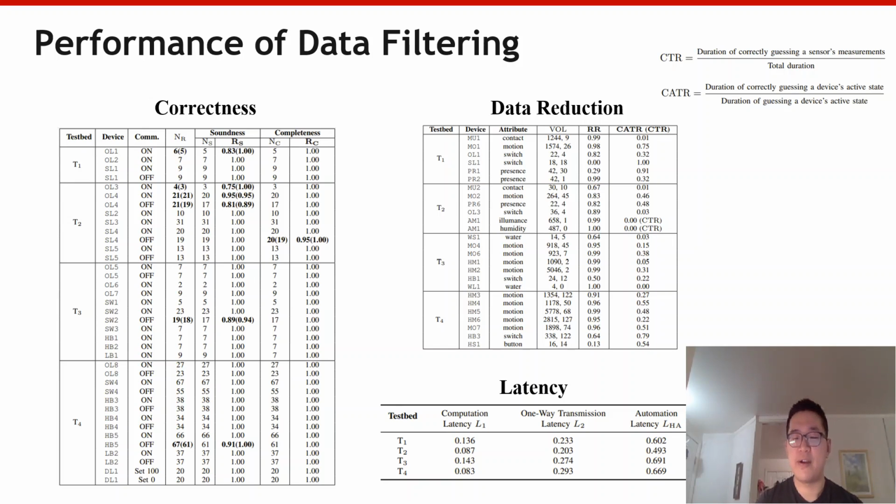We also evaluated the ratio of data that are blocked by PFirewall, namely the RR in the table. On average, over 97% of the raw events are filtered by PFirewall. We also defined 2 metrics, CTR and CATR, to evaluate the ratio of time periods during which the device states can or cannot be tracked correctly.